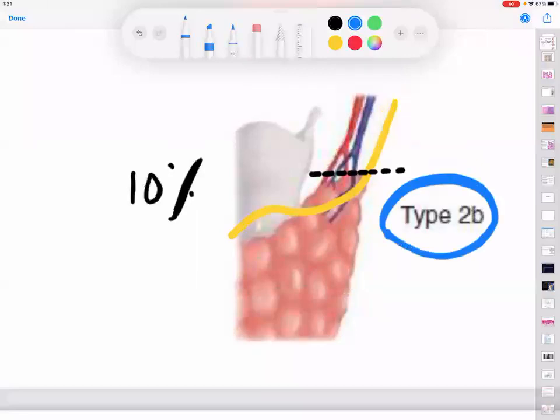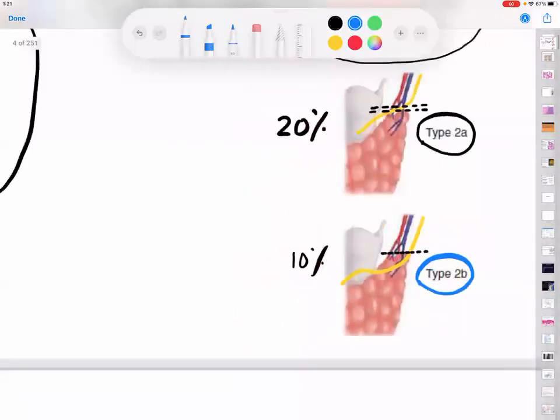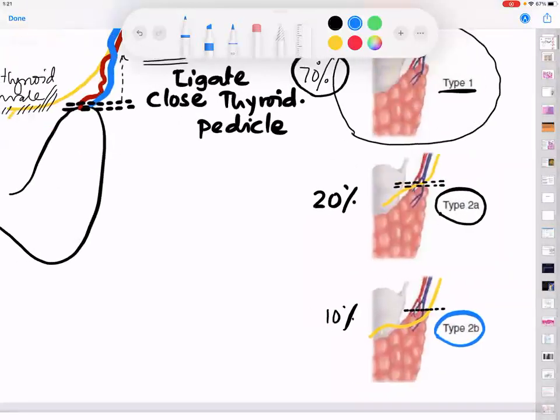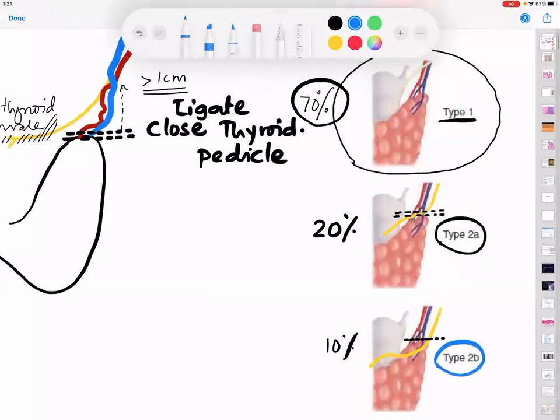And this is a type 2B. So let us have a recap about what are the various types. What is a type 1 ELN anatomy? Sir, type 1 is seen in 70%, and this is a very safe type of anatomy. I hope all of you will agree with that. Have I made you understand up till this point? Yes, sir. Good. What is the type 2A anatomy? Where the nerve is very close to the pedicle, but remember it can be injured. What is the type 2B? Oh my God, it is below the pedicle and it can also be injured.